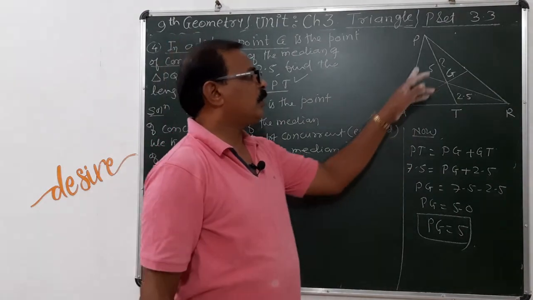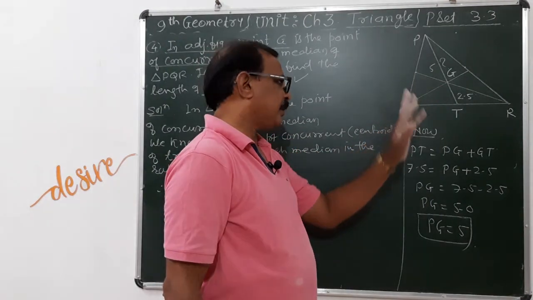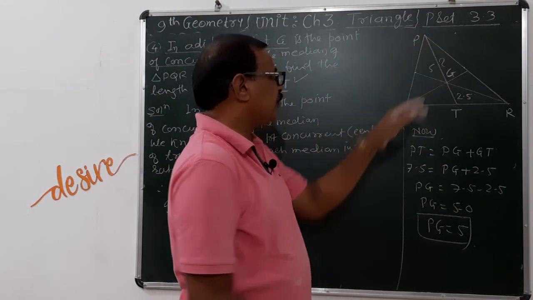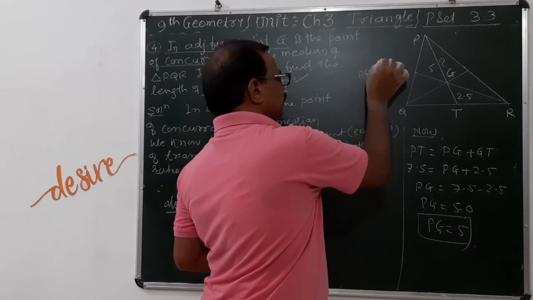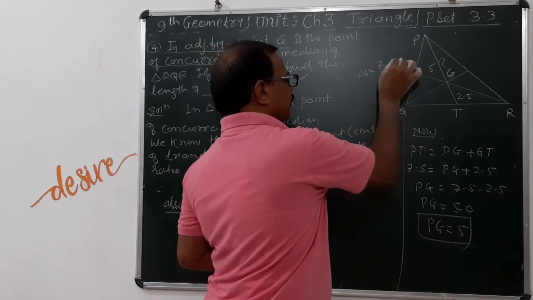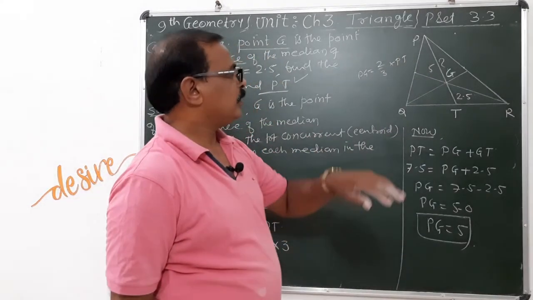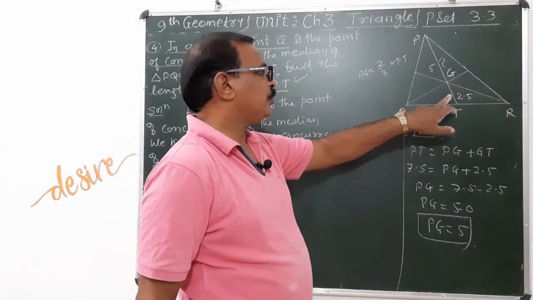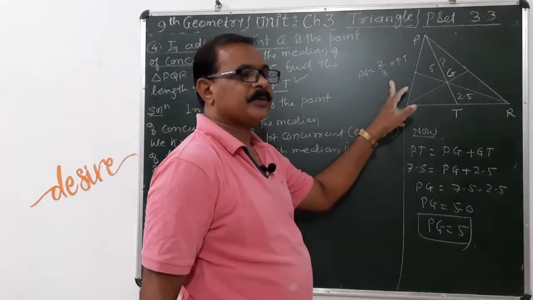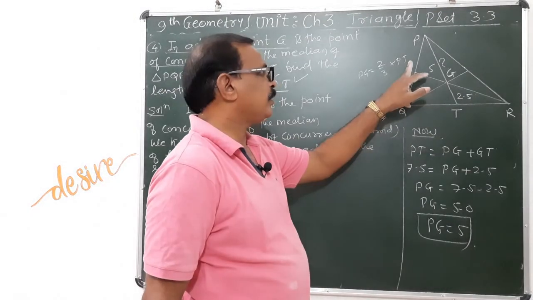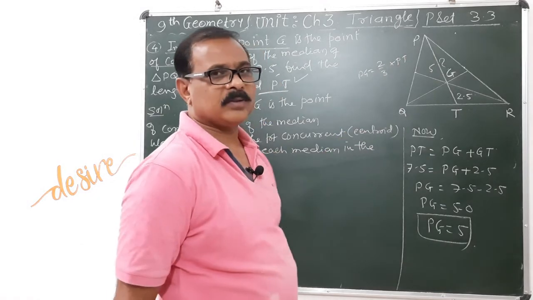So you can solve PG by using a different way also. Here PG is equal to 2 by 3 times PT. So this length PG is equal to 2 by 3 times PT. Here PT is 7.5, then you can solve, and you will get the same answer.